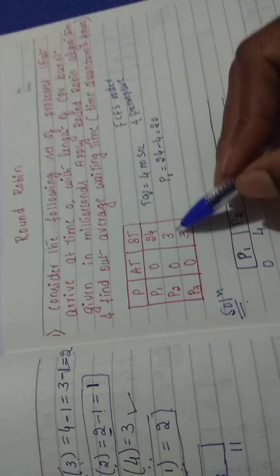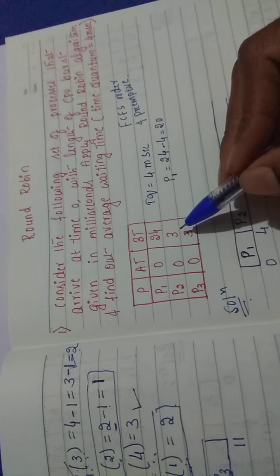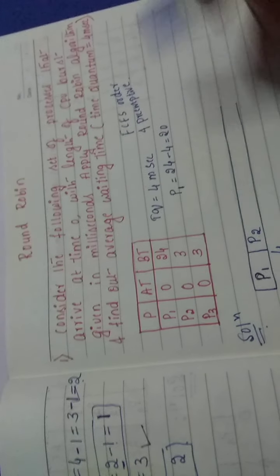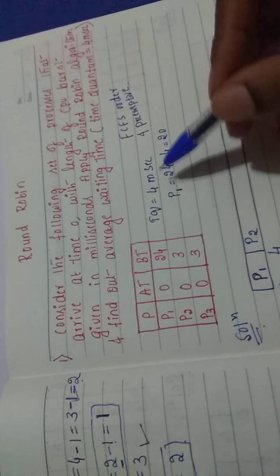Okay, let us see now. Look at the P2 process, which has only 3 milliseconds. The operating system gives it 4 milliseconds, but it is winding up a bit earlier. So no issues, it can wind up.